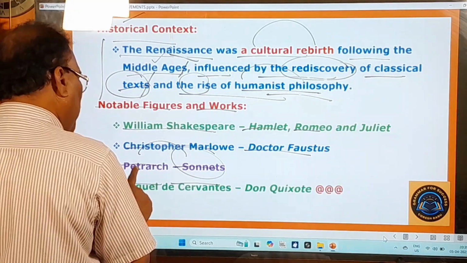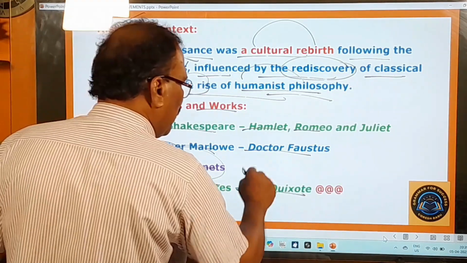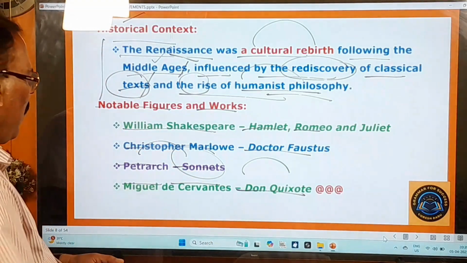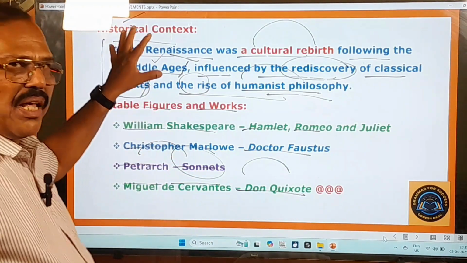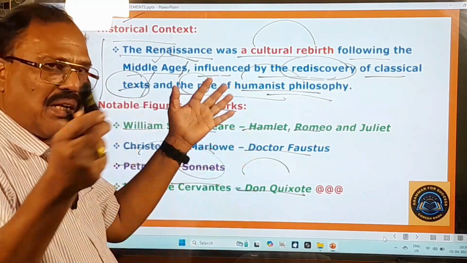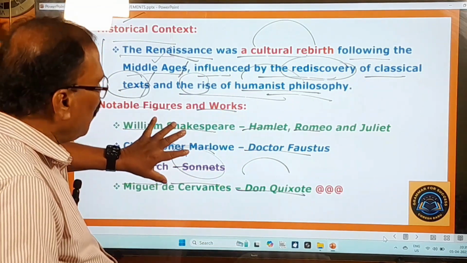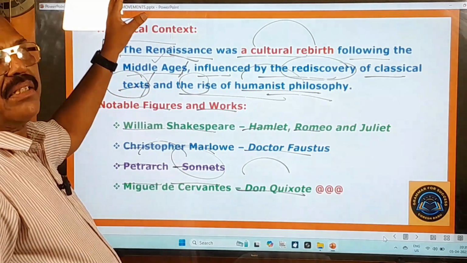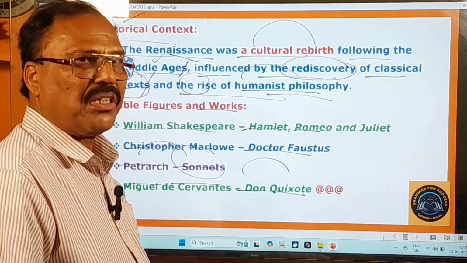And next Miguel de Cervantes, that is the name of this writer, who wrote Don Quixote. And you know very well, these are all the great, popular writers of this Renaissance period. Of course, other writers, other poets are also there, but these are only the prominent poets of that great movement. Okay, and now you move on to learn about the next very important movement.